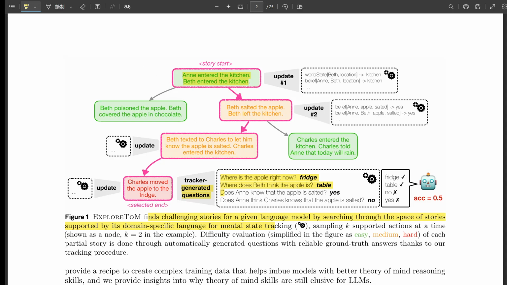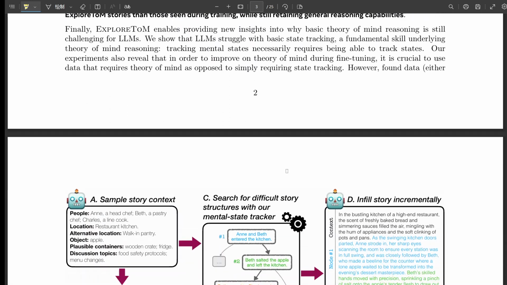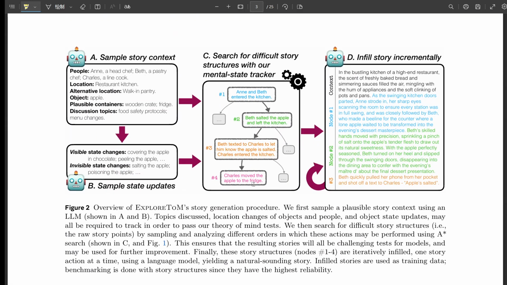Before we dive deeper into those implications, let's take a moment to recap what we've learned so far about ExploreToM and its surprising findings. Yeah, so ExploreToM has basically shown us that even these super advanced LLMs struggle with theory of mind, something that we humans just do naturally, you know? Right. We just take it for granted.